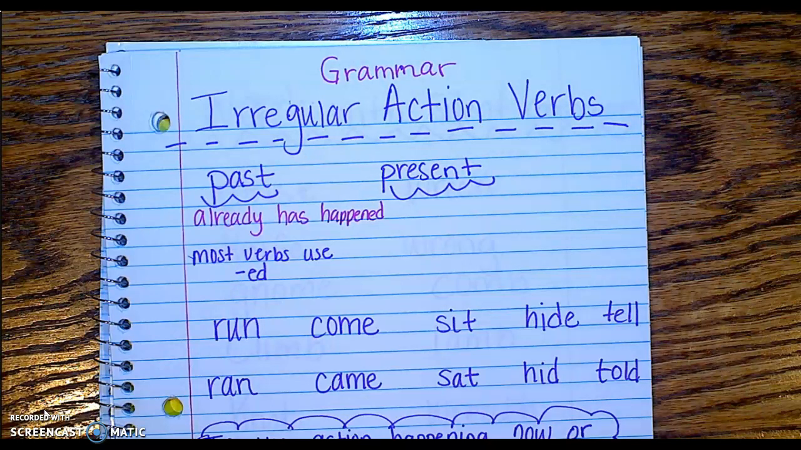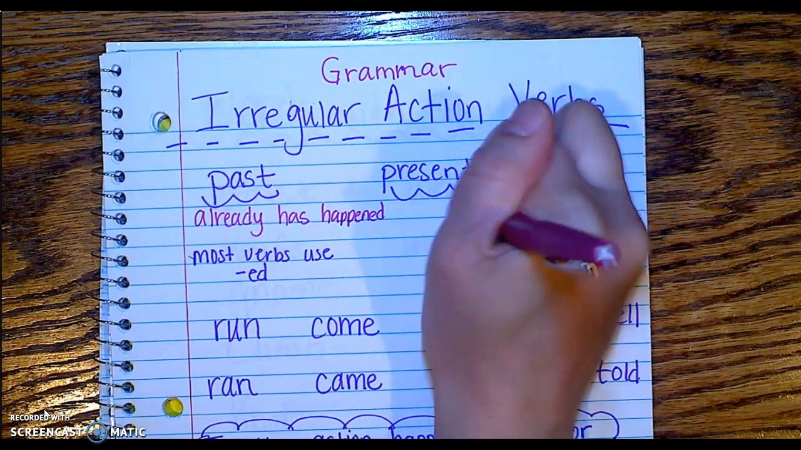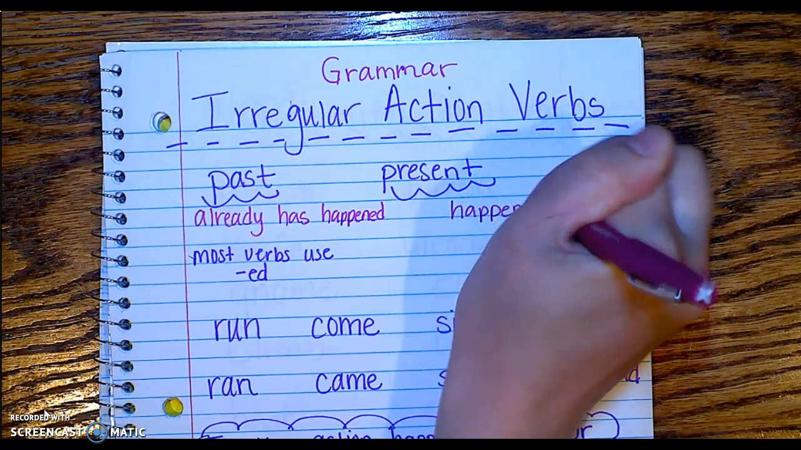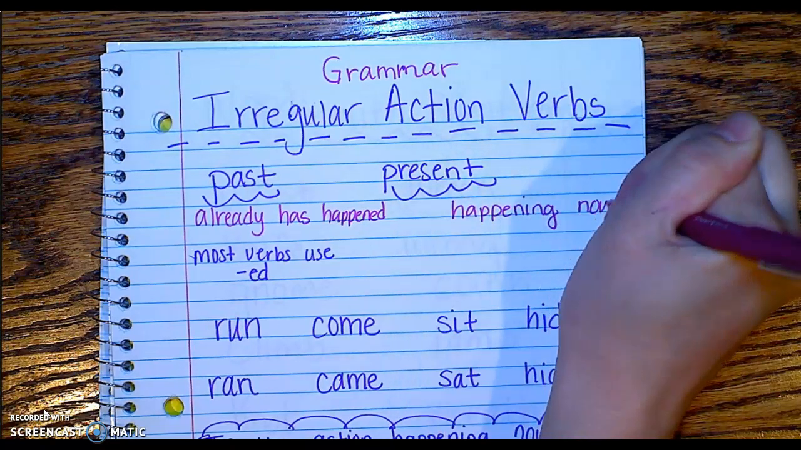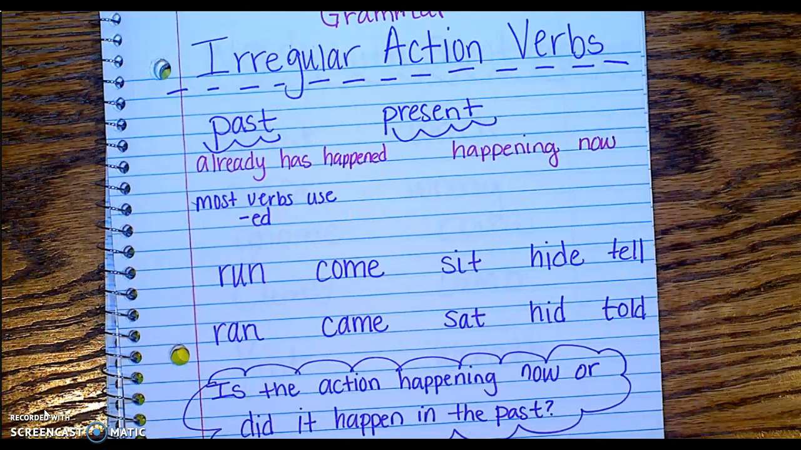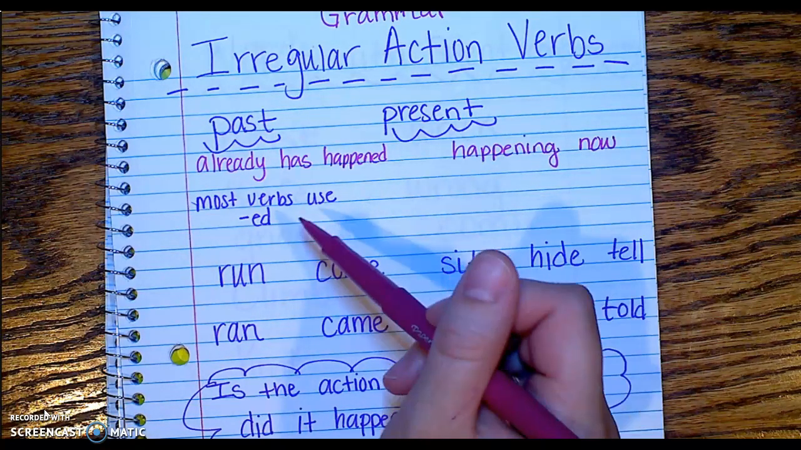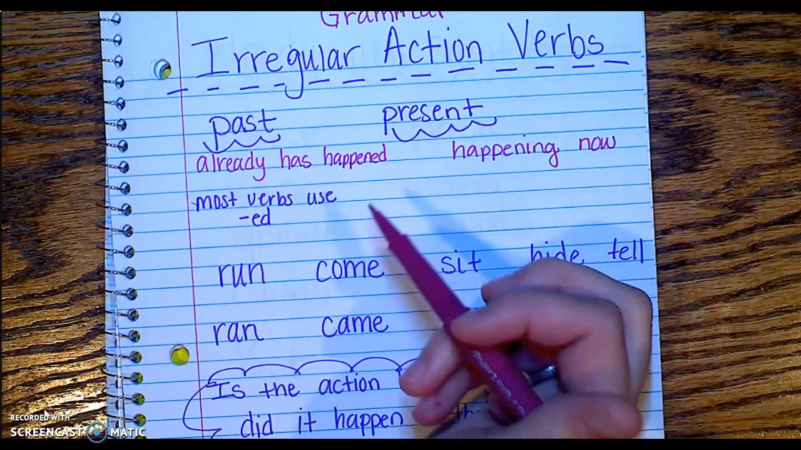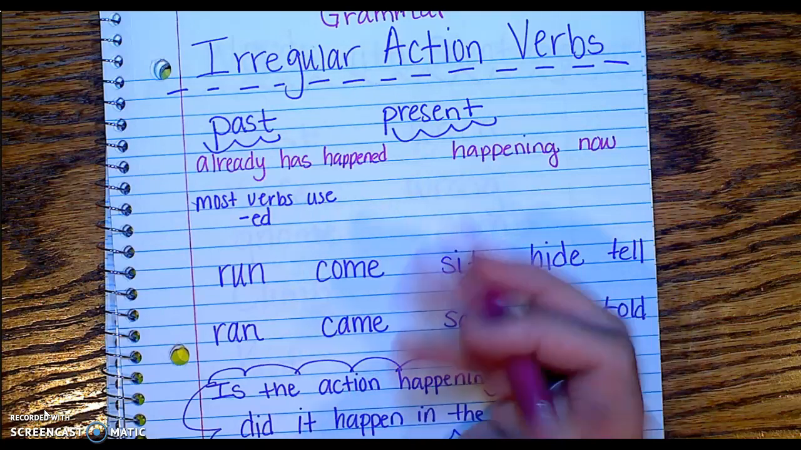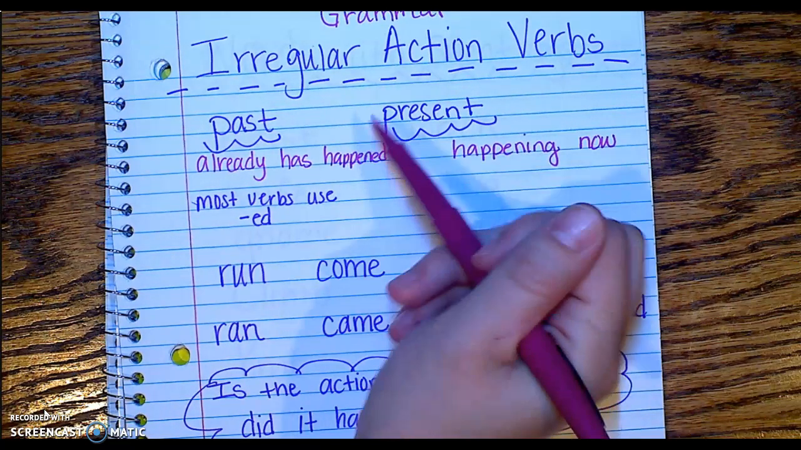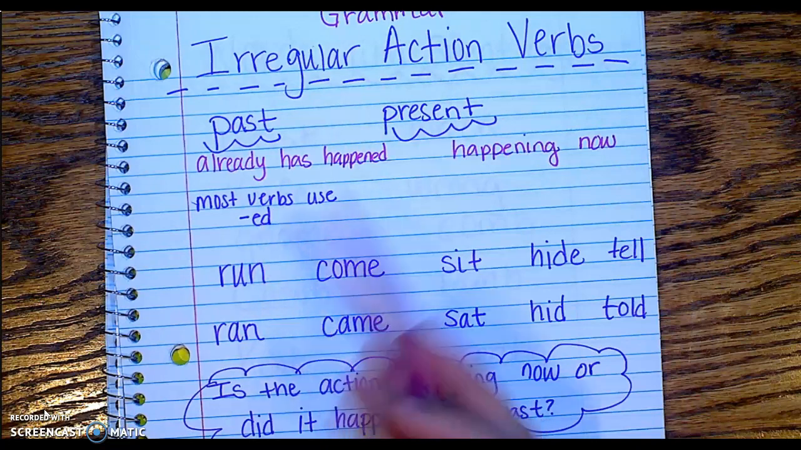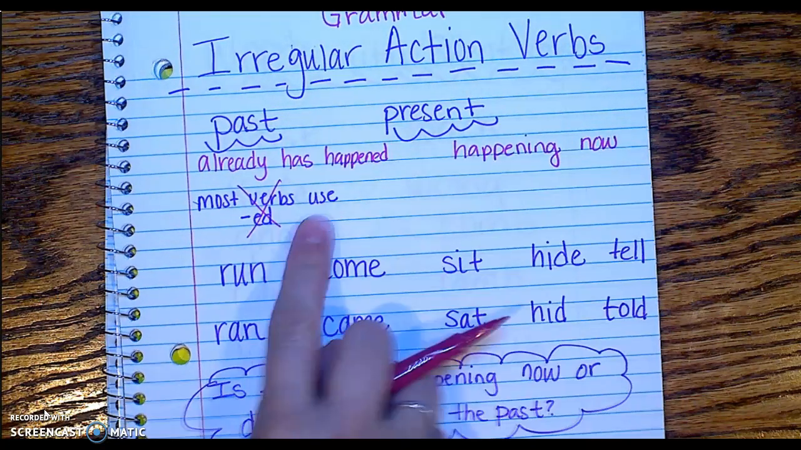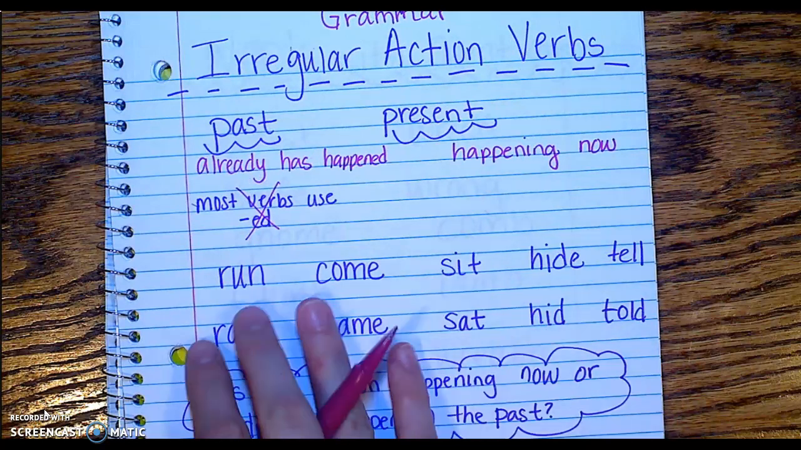Woo, running out of room. And present is happening now. So, past has already happened. Present means it's happening now. Now, for past verbs that have happened already, usually we add an ed to the word, like jump. I jumped yesterday. Now, irregular action verbs, we aren't using ed for this. We have to change the word completely.